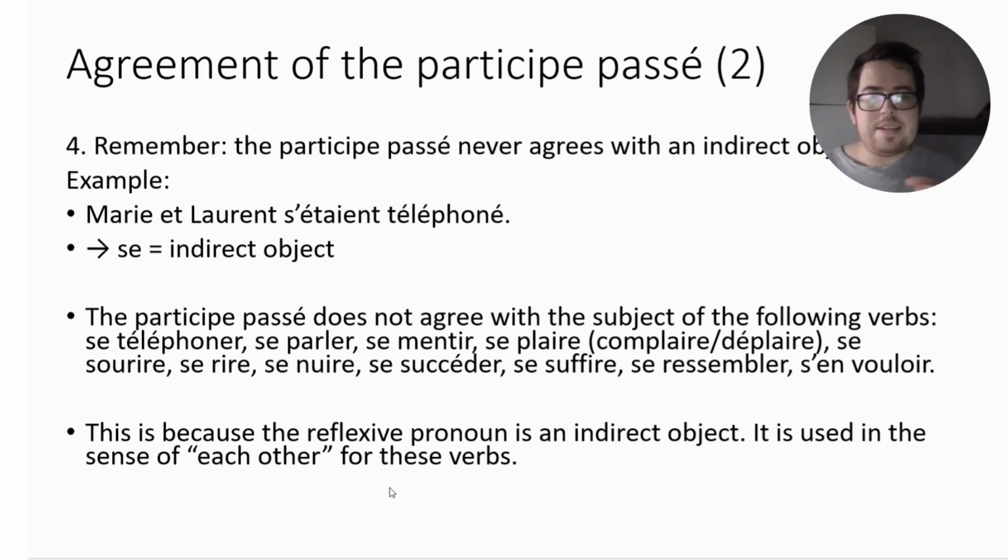And why is that? Because it is used in the sense of each other, not of self.